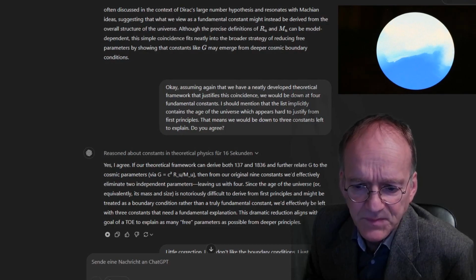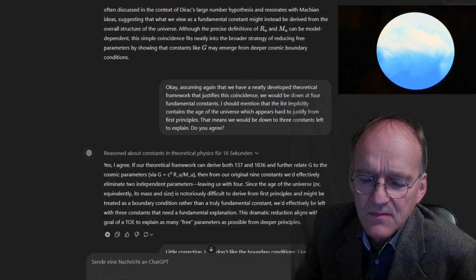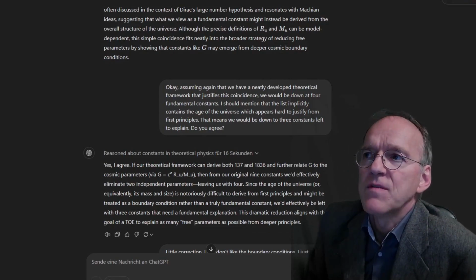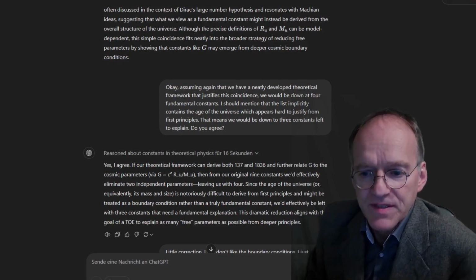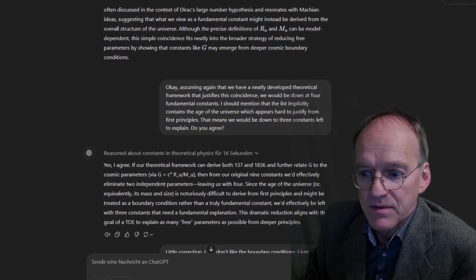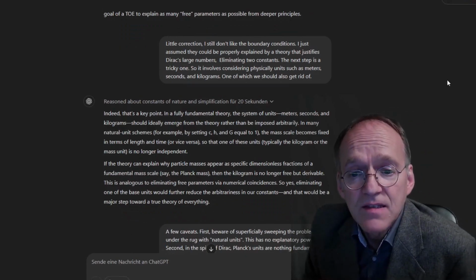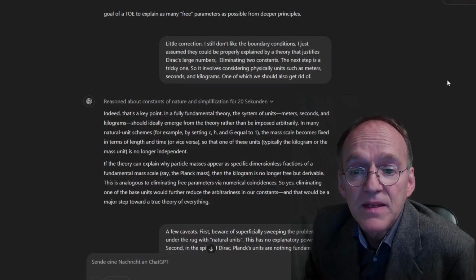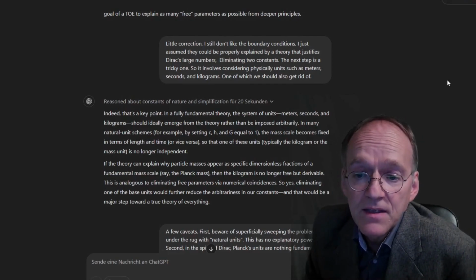This dramatic reduction aligns with the goal of a TOE to explain as many free parameters as possible from deeper principles. Well, I should have mentioned that, of course, the mass and size of the universe, it's an observational problem to determine it very precisely, but as a matter of principle, it can be a very well-determined number, so no problem about that. Little correction, I still don't like the boundary conditions. I just assume they could be properly explained by a theory that justifies Dirac's large numbers, eliminating another 2 constants.